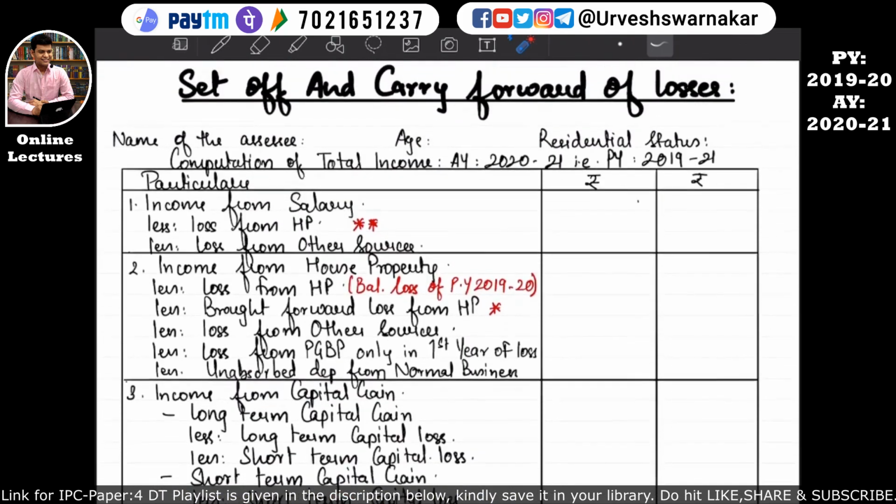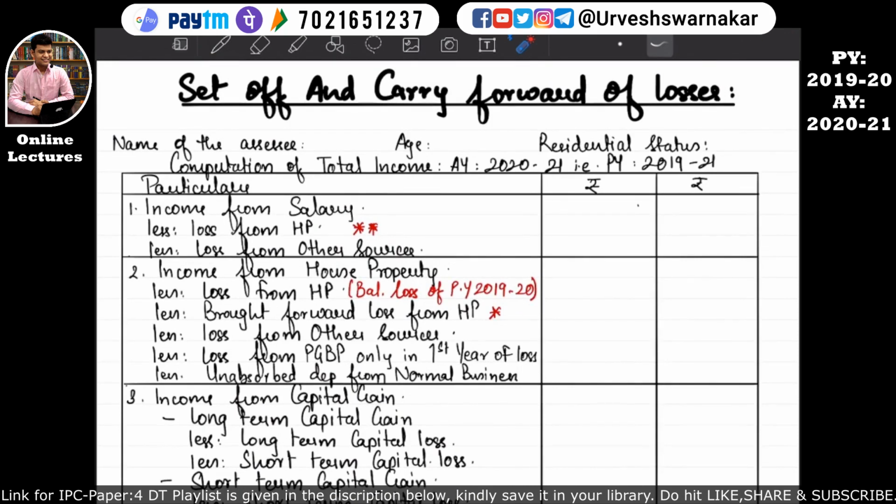So in this format we can come to know that losses can be set off against such different heads of income. I hope this is quite clear. So let's start. If an assessee earns income from salary, then which all losses can be set off against the income from salary? So let's see that. Losses from house property can also be set off against the income from salary, as well as losses from other sources.